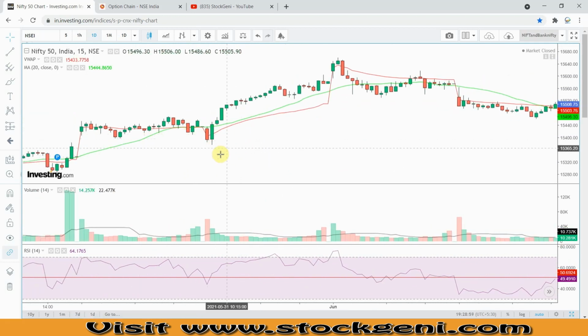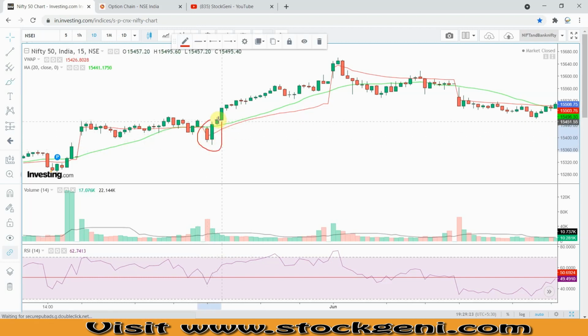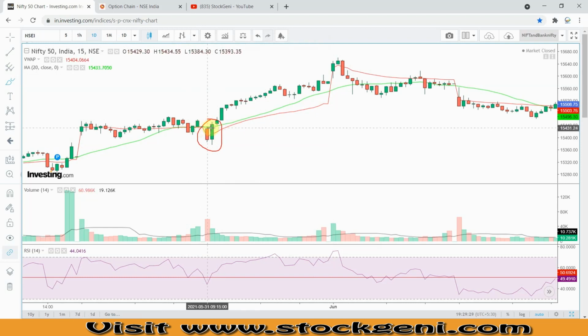Let's say you see it here. At this point it is above VWAP, so this is one confirmation. At this point Nifty is closing above this VWAP and this 20 days moving average.